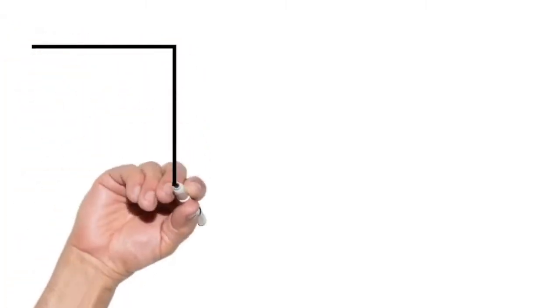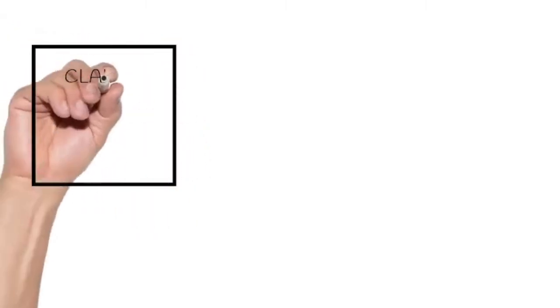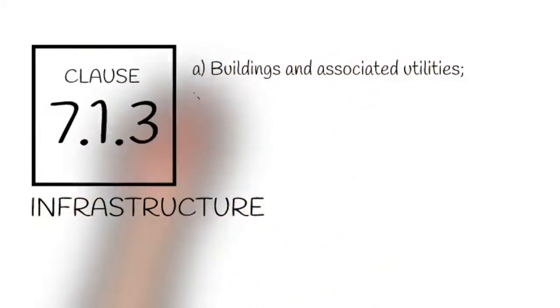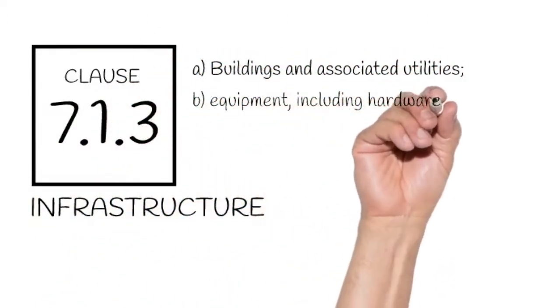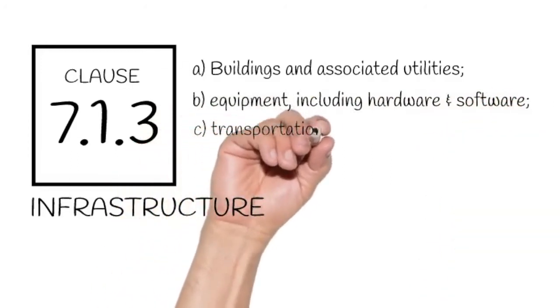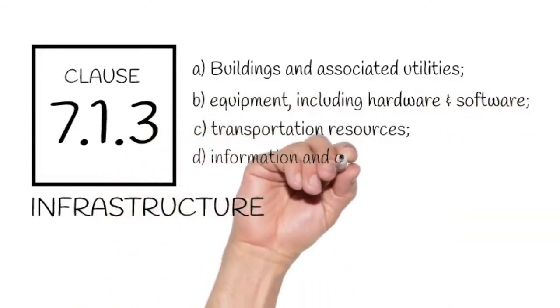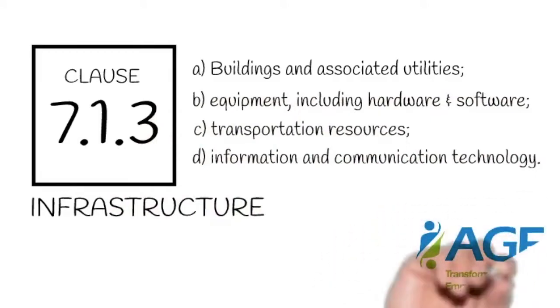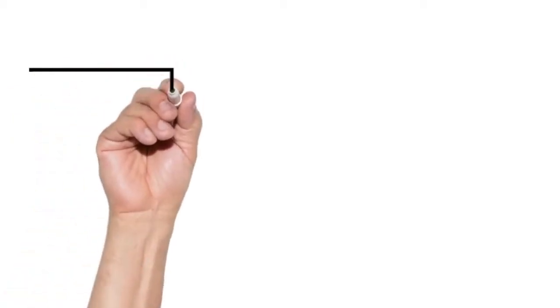Infrastructure. Your infrastructure is necessary for the operation of its processes and to achieve conformity of products and services. Your infrastructure can include your company's buildings and associated utilities, equipment including hardware and software, transportation resources, information and communication technology. Environment for the operation of processes.